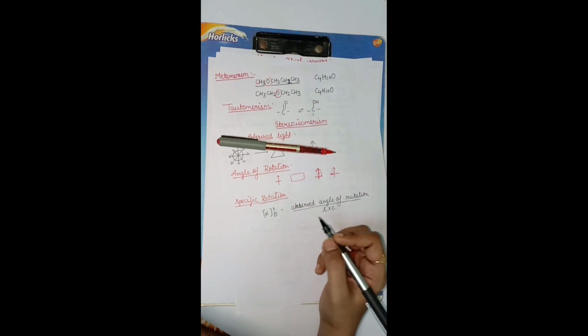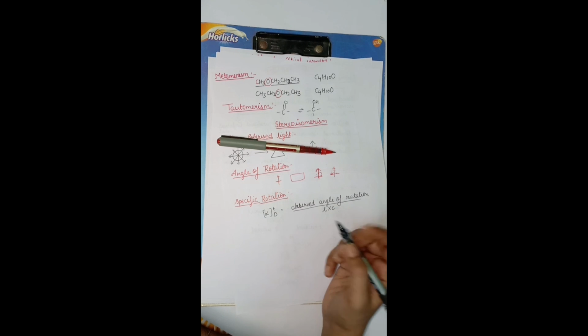In order to compare the rotatory power of different optically active substances, optical activity is usually expressed in terms of specific rotation. There are two optical isomers, dextrorotatory and levorotatory.